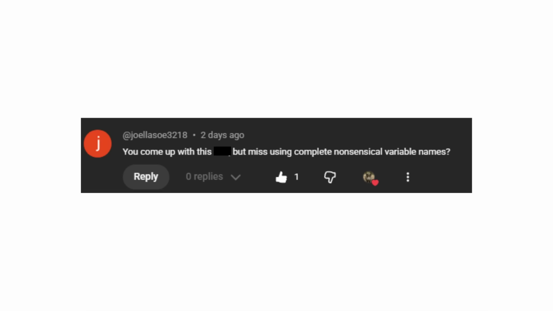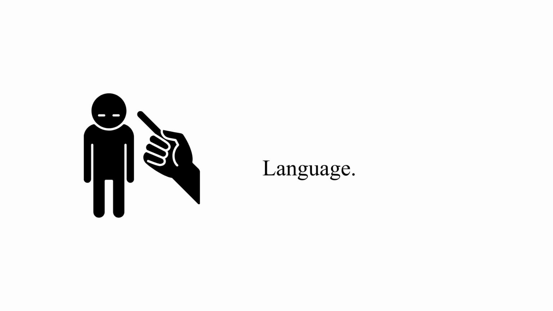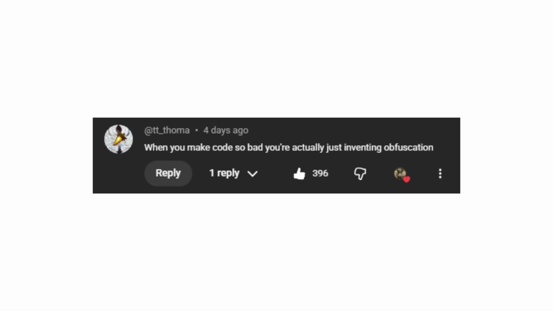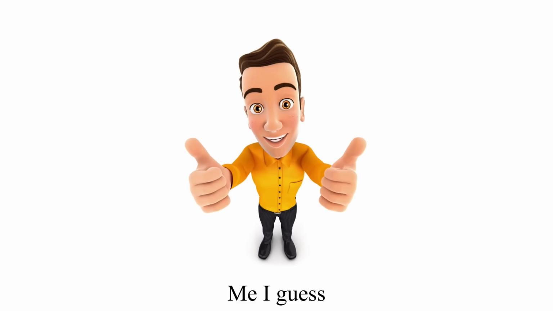Let's see what else you came up with. Joella So 3218 says, "You came up with this but misusing completely nonsense variable names?" First of all, buddy, language. And second, yeah, you're right, that was a big miss. I want to address this comment in tandem with another I saw. TT Thoma said, "When you make code so bad, you're actually just inventing obfuscation." I really like this comment.